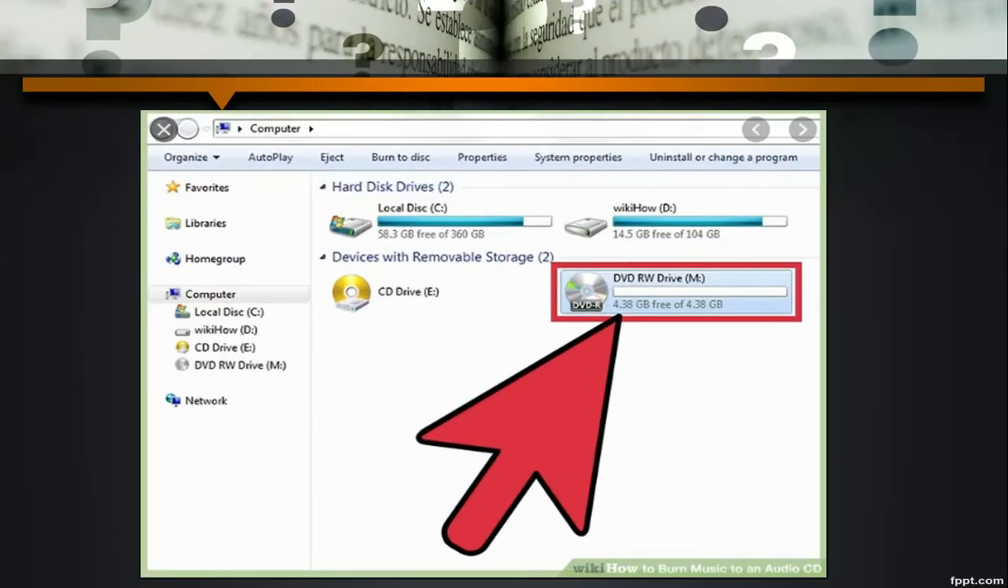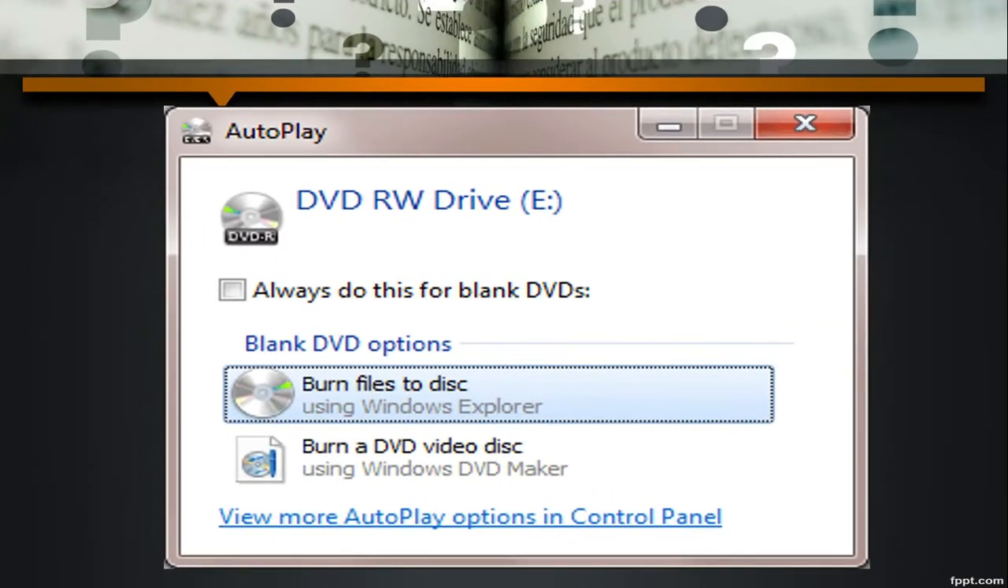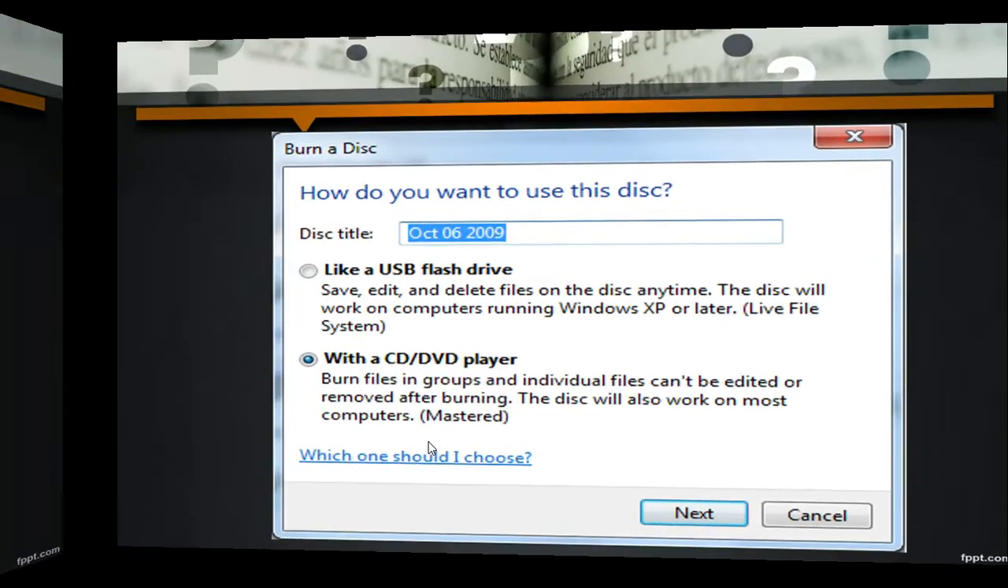Understood everyone? Before that, we have to insert an empty CD. Why an empty CD? Because we are copying something from the computer to the CD DVD. That's why we have to insert an empty CD into it. Clear? Whenever you insert the empty CD, it will give you the AutoPlay options. You have to choose the Burn files to disc option from this menu.